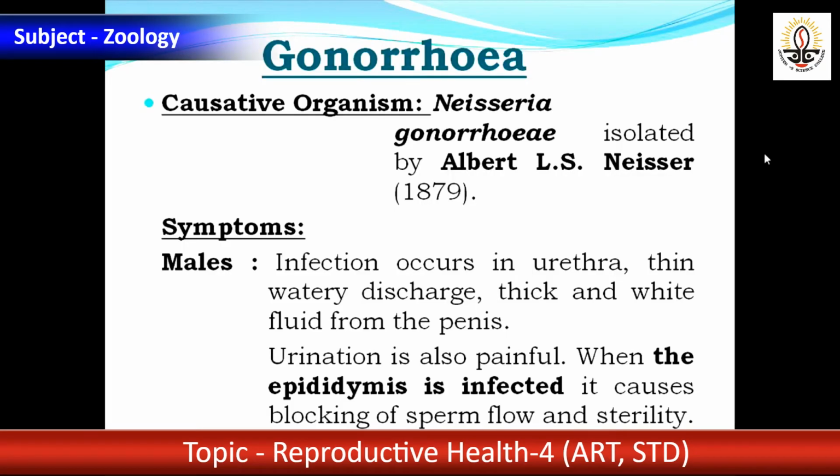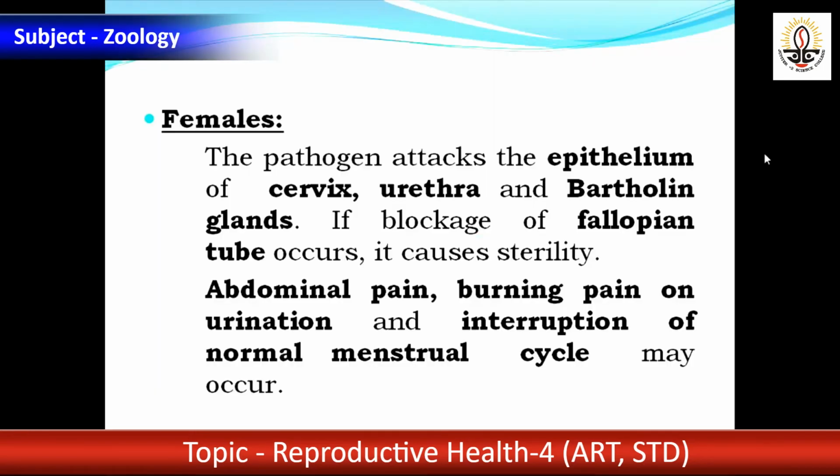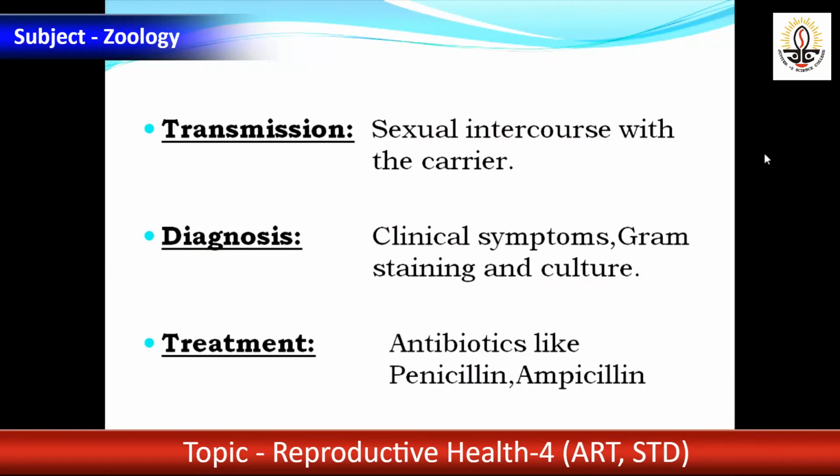Look at this, gonorrhea, Neisseria gonorrhoeae. This is the bacterium. Look at the picture. You see symptoms in female: burning sensation during urination, interruption of normal menstrual cycle, blockage of cervix, Bartholin gland, fallopian tube. See, mode of transmission, sexual intercourse, so the carrier; diagnosis and treatment, antibiotics.